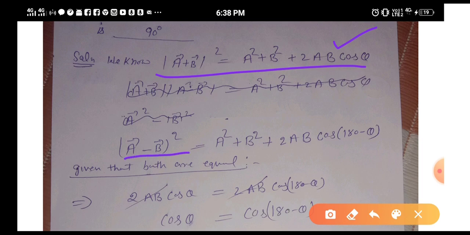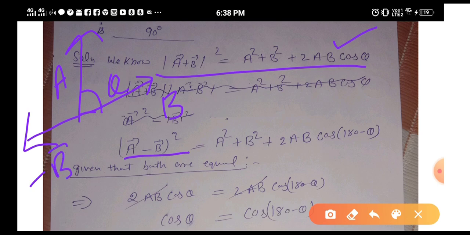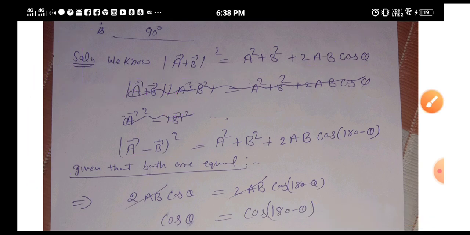But if we are subtracting, it means you have two vectors. If I take a parallelogram, this is vector A and this is vector B, but now I'm taking A minus B, so that means I'm going in this direction. If this angle is theta, students, then what will be the angle between A and minus B? Obviously the total angle on a straight line is 180, so this angle will be 180 minus theta. I hope I'm clear to you all. So that's why here it is 180 minus theta.